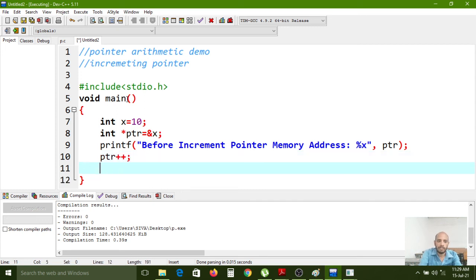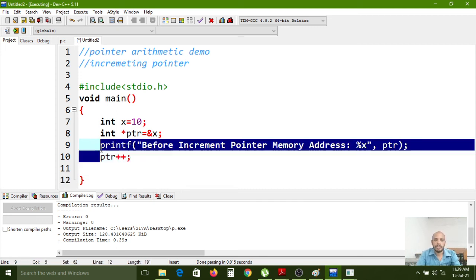Now I am incrementing, carefully observe, and in the same line, copying and pasting it after.